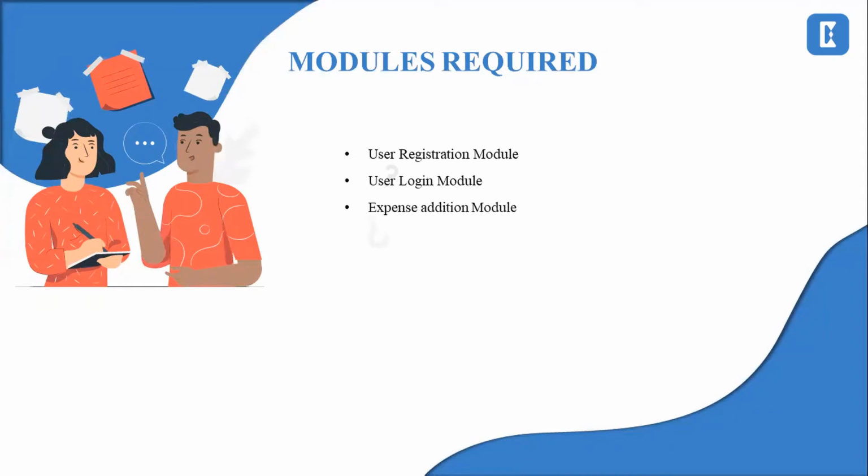Next is module requirement. In this website, we use three different modules: registration module, login module, and expense addition module. In the registration module, a user can register to open this website. Another is login. Users who buy things can log in to this website, and we get the daily expense. There are many expenses like mobiles, routers. So we add these mobiles and routers in the expense addition module.